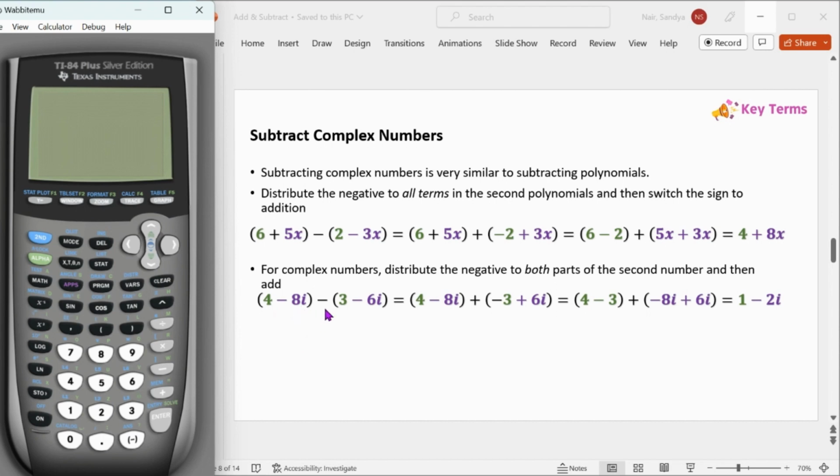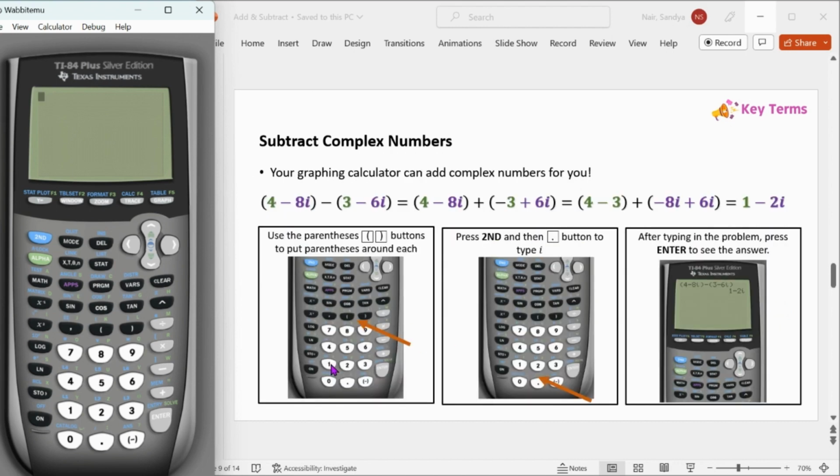We have 4 minus 8i minus 3 minus 6i. We switch this to a plus, and then we switch all the signs on the second number. So we have, instead of 3, negative 3. Instead of minus 6i, we have plus 6i. 4 plus negative 3 is 4 minus 3, which is 1. Minus 8i plus 6i is going to give us minus 2i. So once again, we can do this on the calculator. So we can type parentheses 4 minus 8i, and then minus 3 minus 6i. And then when we hit enter, it gives us 1 minus 2i.